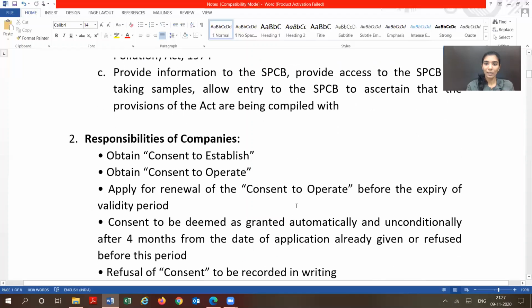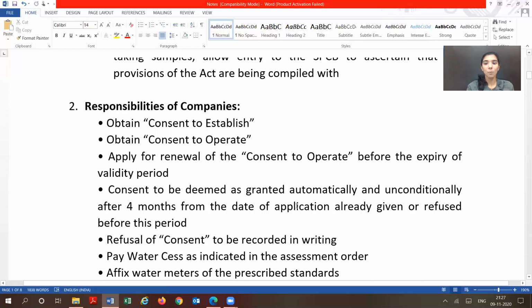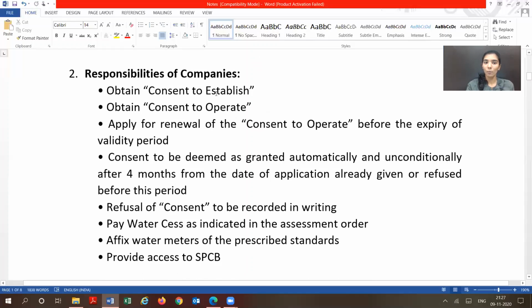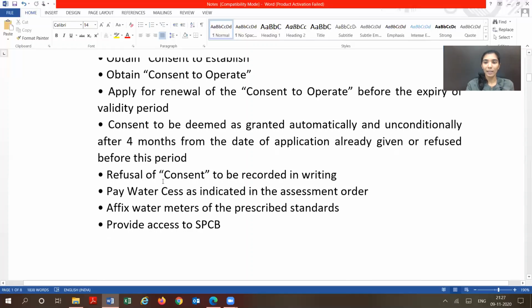So under each of these acts, we are going to study what are the responsibilities of the company. So the responsibility of a company under the Water Cess Act is that it has to obtain a consent to establish its setup. Then it has to obtain a consent to operate. Then, suppose the consent to operate has expired, then it will apply for renewal. Okay, in case the consent is refused, then it has to be recorded in writing.